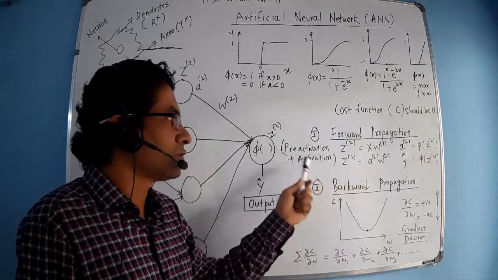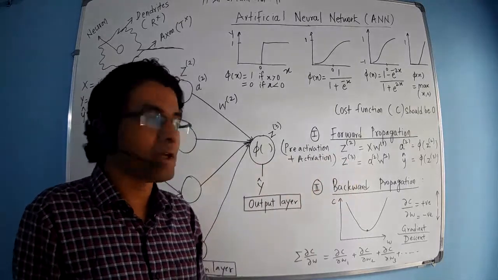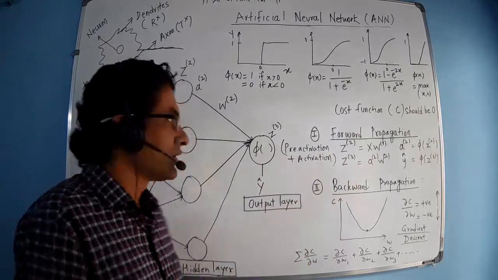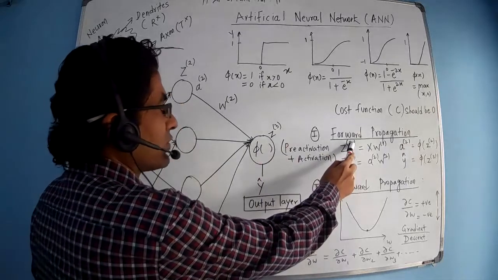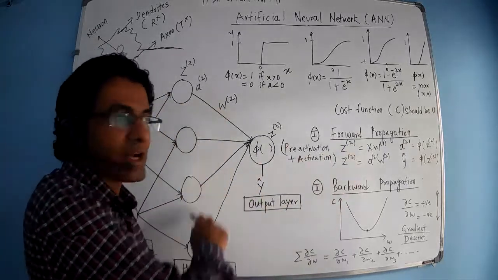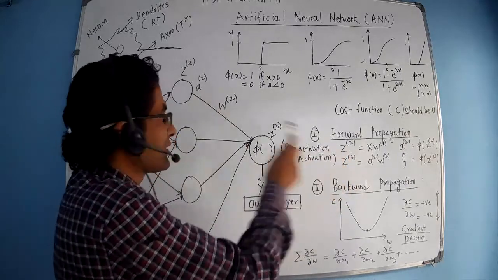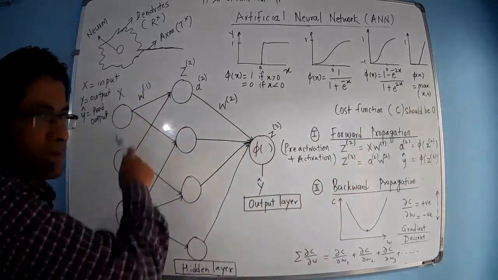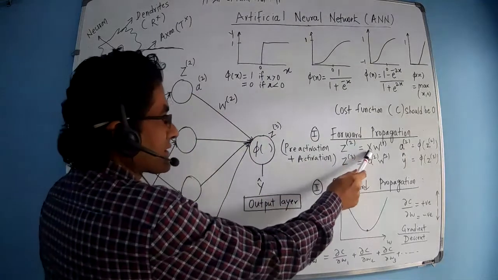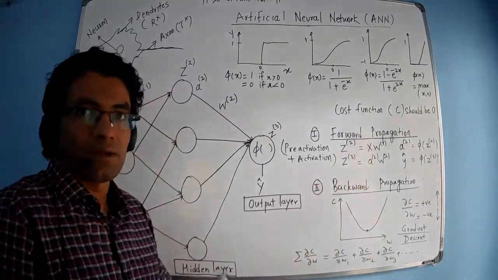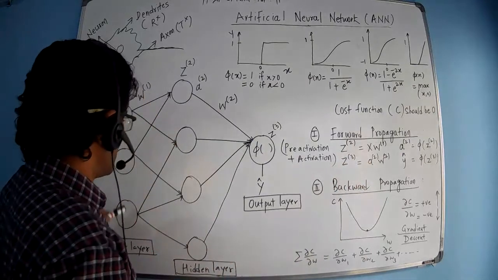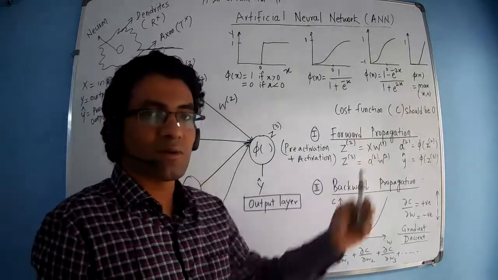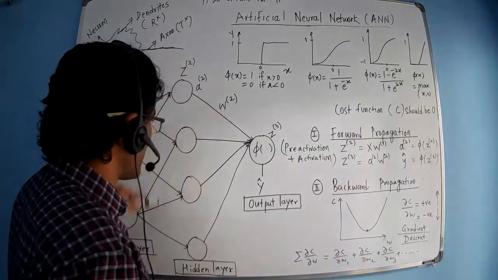In forward propagation, we have two types of processes. First is pre-activation and second is activation. In pre-activation, you have to multiply weights with neuron values. So here Z2, where the 2 indicates the layer number, so this is layer number 2, that's why I have used 2 here. And Z is for this layer, which is the hidden layer. Z2 is obtained by multiplying the values of the input neurons with weights. X is actually a matrix. It consists of the values of all the neurons present in that particular layer. So X is multiplied by the matrix of weights. W1 indicates the matrix or vector of weights which we are using for this layer.